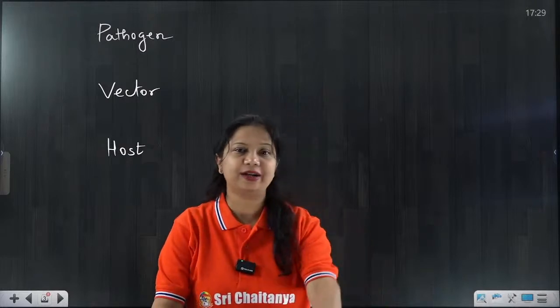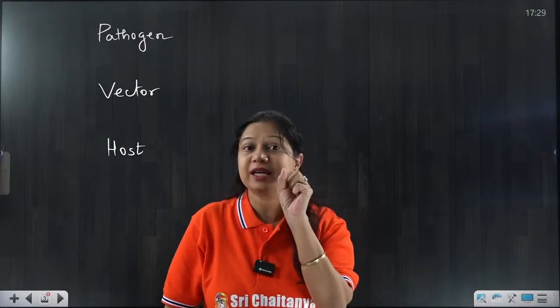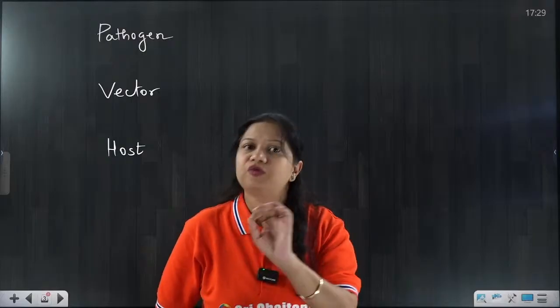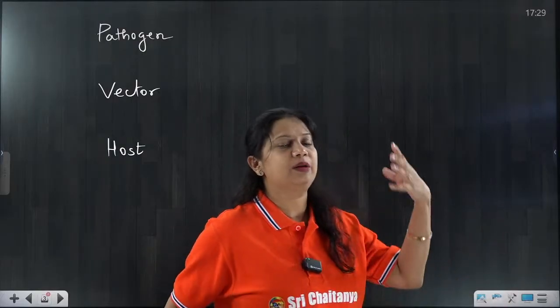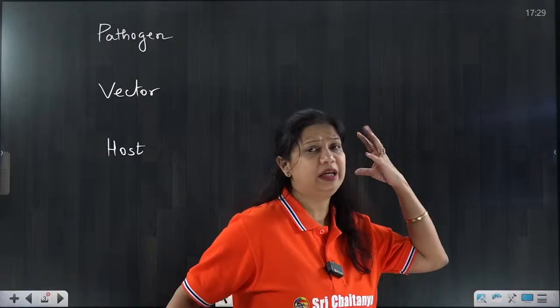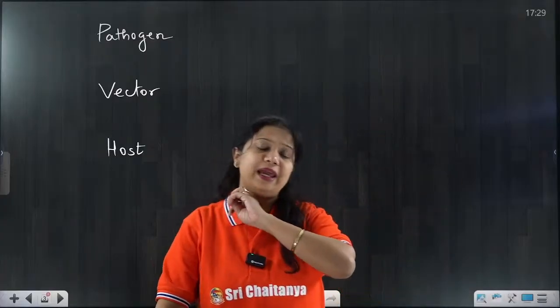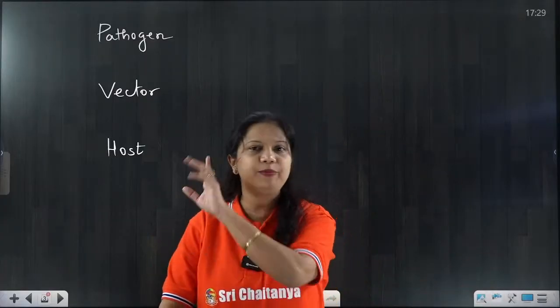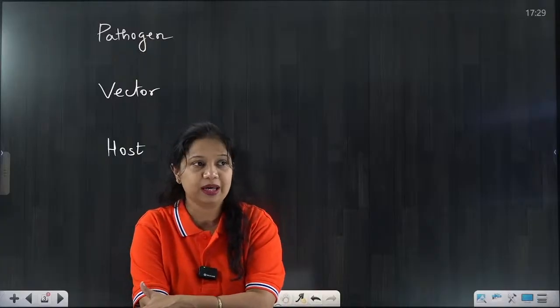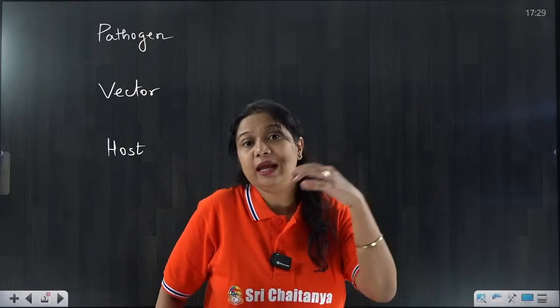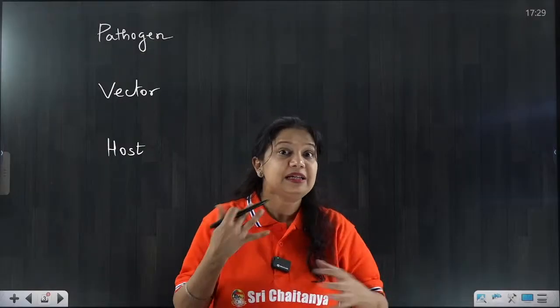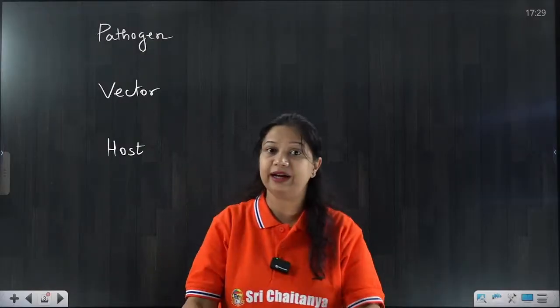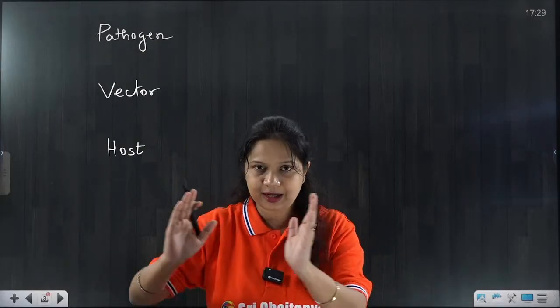Pathogen and antigen. See, antigen is the immunological term for any foreign substance. It can be a pathogen, can be dust, can be a germ, or it can be any XYZ thing that can produce an immune response in the body. Anything which enters our body and our body reacts to it is the antigen. Now that is a different part.